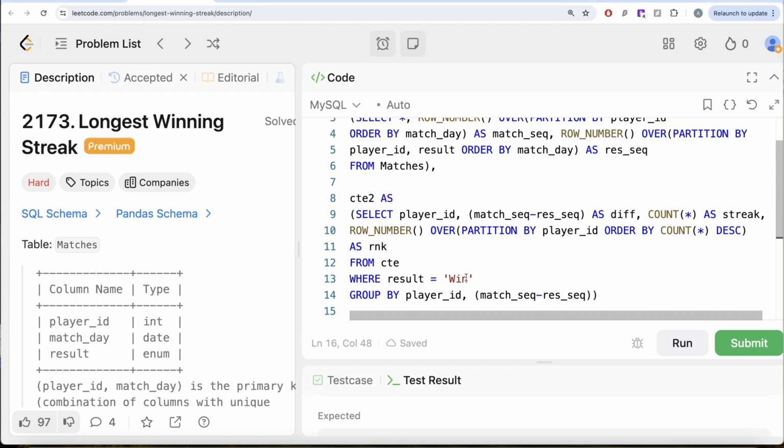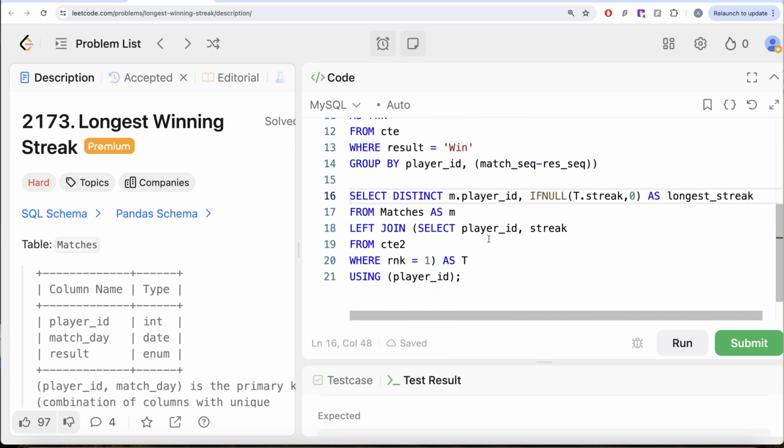We grouped by the player ID and the difference between the match sequence and the result sequence, because if you are consecutively winning, the difference is always the same. We counted the streaks and then ranked them so that the highest streak gets rank 1, and since we need the longest streak, we kept only rows where rank is equal to 1.